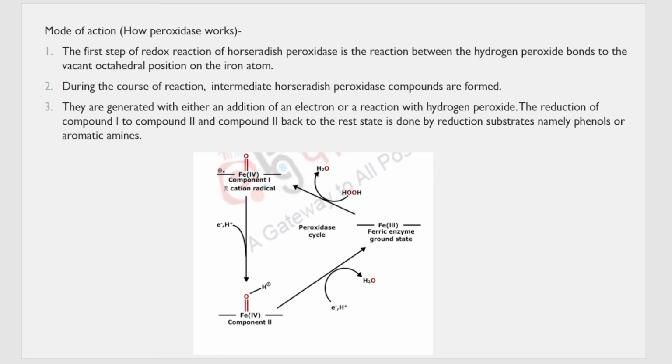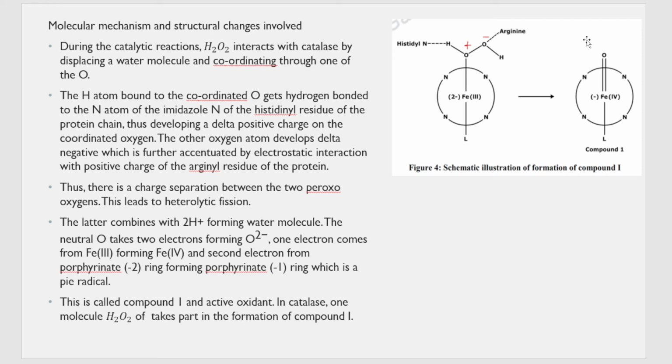Now, like how we saw in catalases, see, this is how it happened in catalases. To the iron, the H2O2 molecule got added, and in the same way there was charge separation, and this water got eliminated. The same process is happening here.